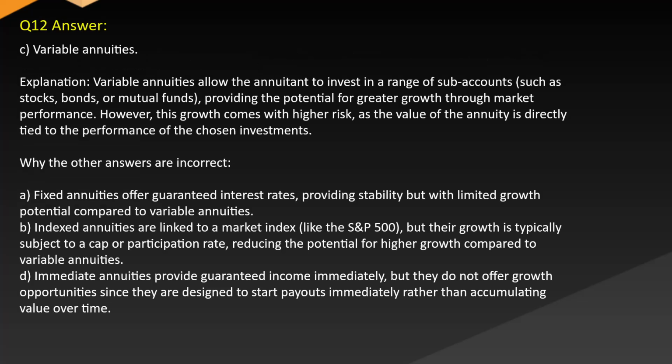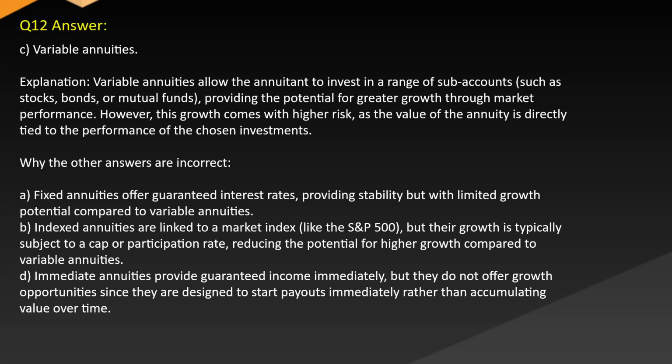Answer: C. Variable annuities. Explanation: variable annuities allow the annuitant to invest in a range of sub-accounts such as stocks, bonds, or mutual funds, providing the potential for greater growth through market performance. However, this growth comes with high risk as the value of the annuity is directly tied to the performance of the chosen investments. While the other answers are incorrect, A. Fixed annuities offer guaranteed interest rates, providing stability but with limited growth potential compared to variable annuities.